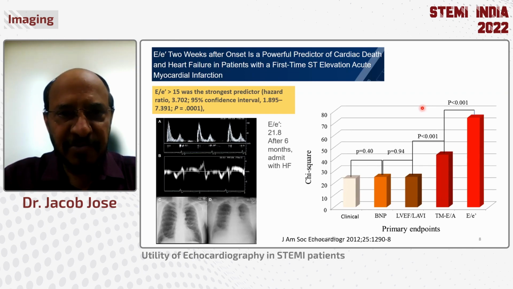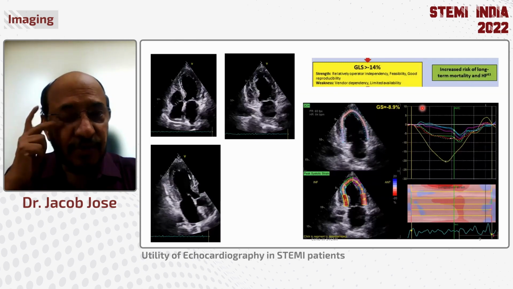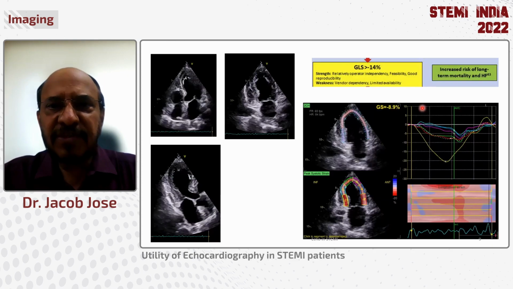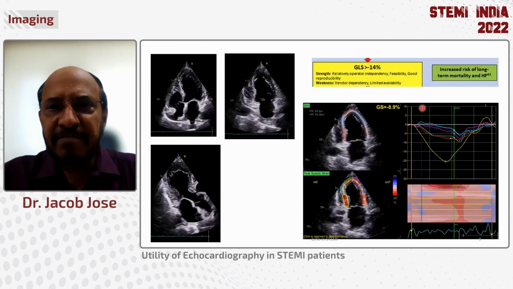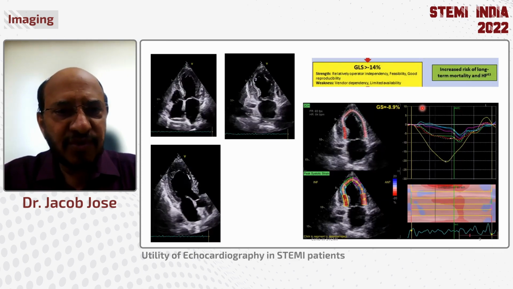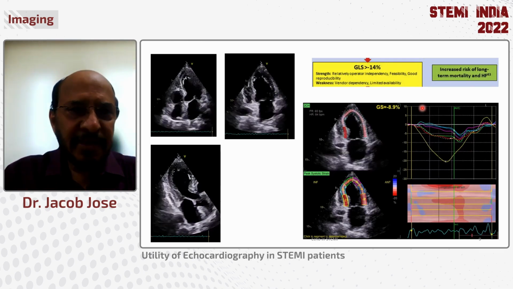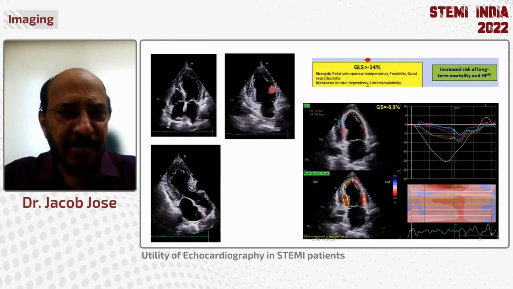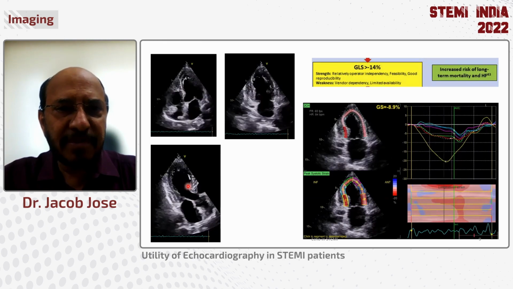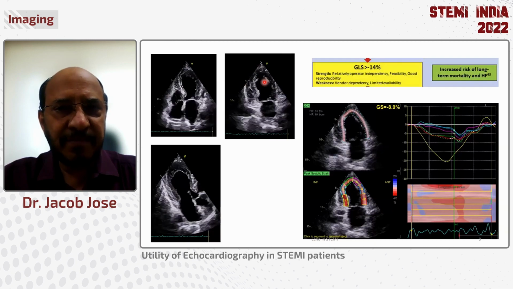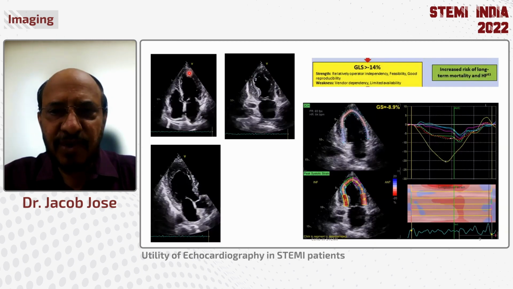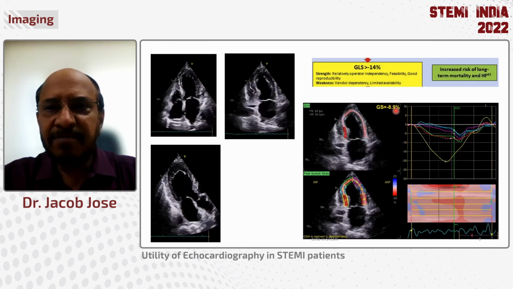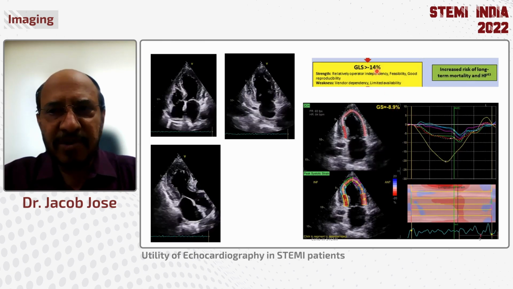on diuretics as a precaution. We nowadays use the global longitudinal strain, which is relatively operator independent and highly feasible, and most of the current machines have it. Shown here are the apical 4-chamber, apical 2-chamber, and apical long axis views, all showing a regional wall motion abnormality of the LAD territory. You will see that the GLS is only around 9. It is said that whenever the GLS is less than 14, it carries increased long-term mortality and heart failure.